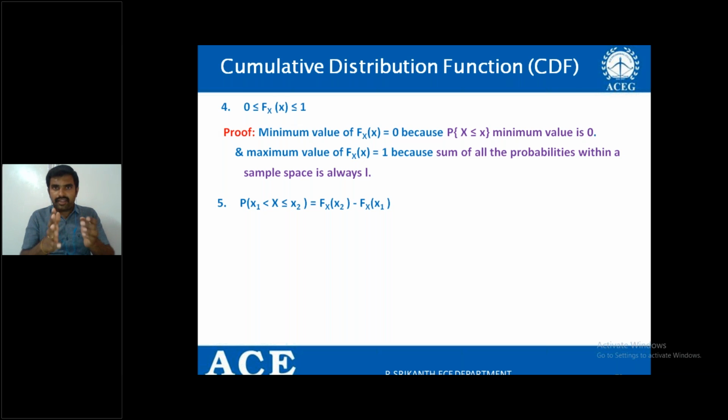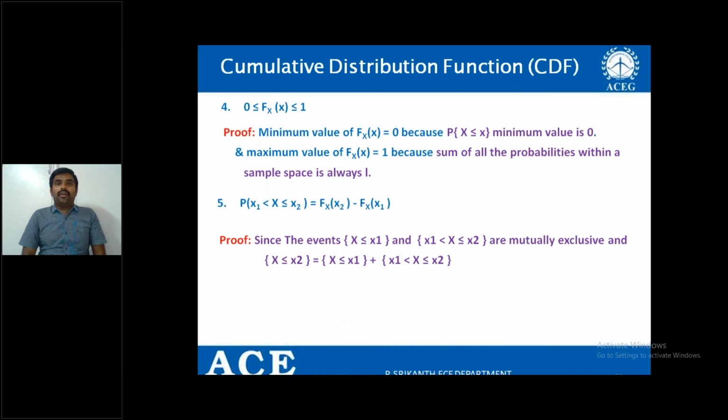Here x1 is always less than x2. Therefore, the property is the probability of x1 less than X less than or equal to x2. In between x1 and x2, the probability can be represented as FX of x2 minus FX of x1. We can also prove this property. How do we prove it? Let us assume two events. One event is X less than or equal to x1. Another event has capital X in between x1 and x2, that is x1 less than X less than or equal to x2.